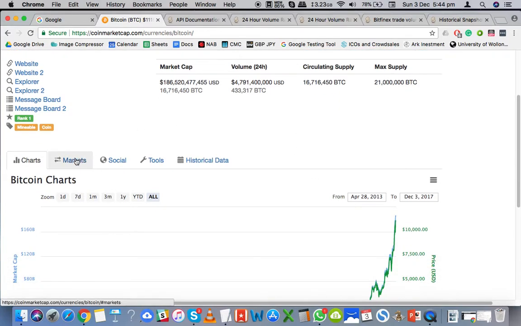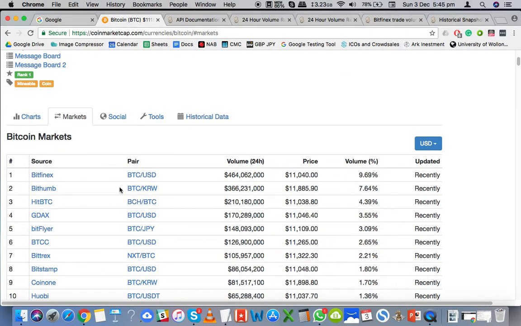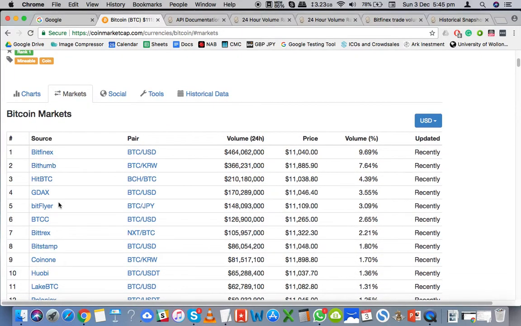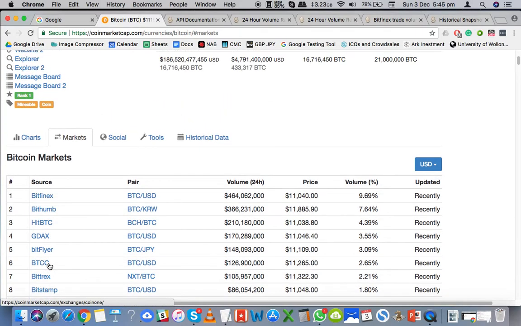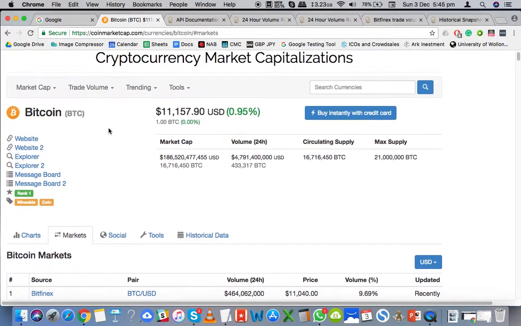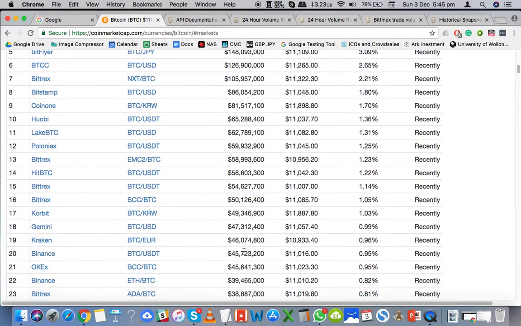Basically, it's a market. In here, what it shows is where Bitcoin is traded. These are exchanges like Bitfinex, Bithumb. These are different exchanges from different countries. These are like little markets. So Bitcoin right now is traded in different markets at this price.